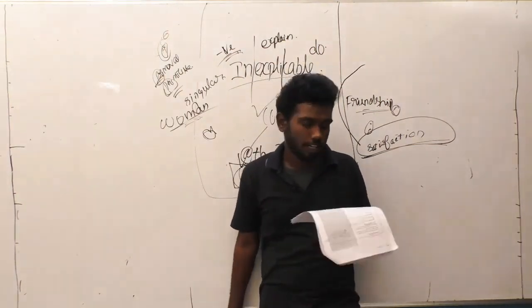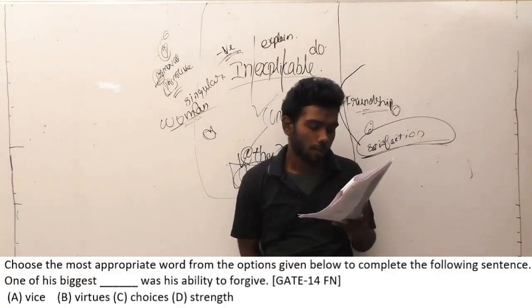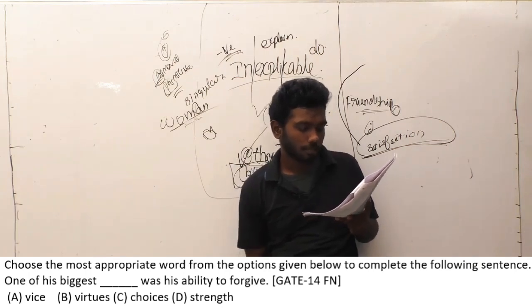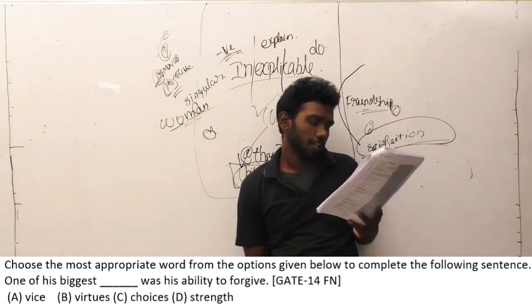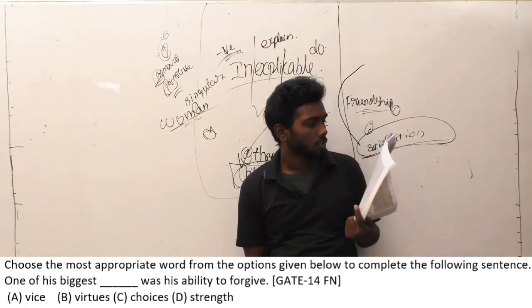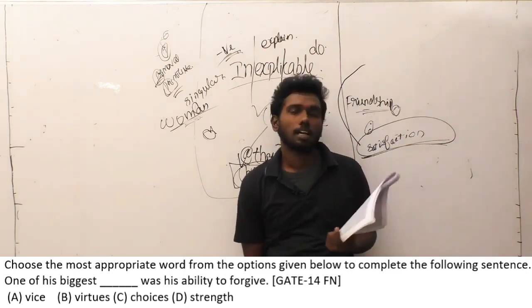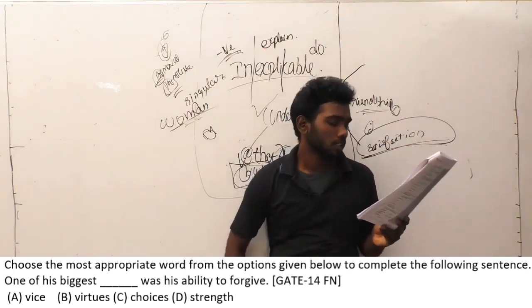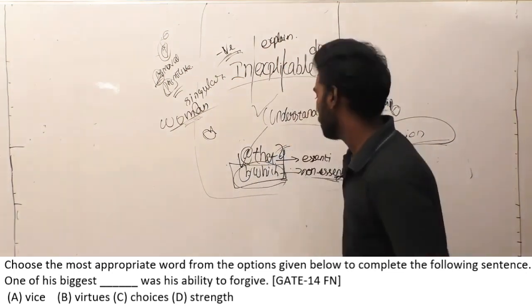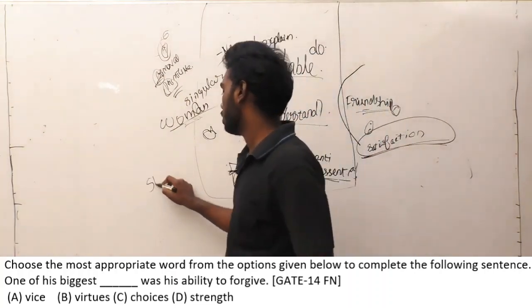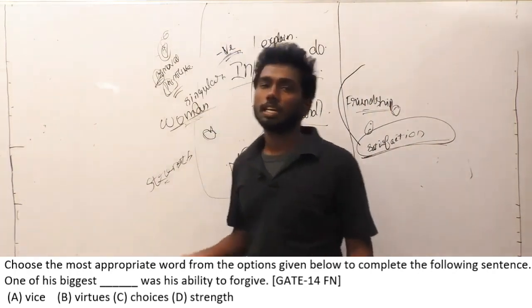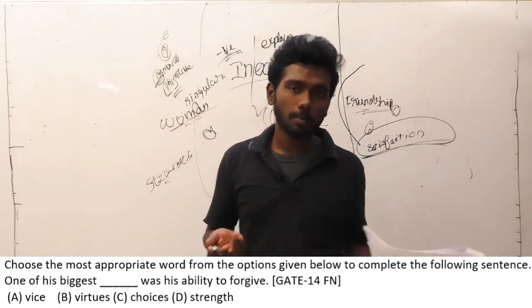Let us move on to the 29th question. Choose the most appropriate word from the given options. One of the biggest dash was his ability to forgive. Option A wise, option B virtues, option C choices, option D strength. When you look at option D, strength, one of the biggest strength was his ability to forgive. Let us know the correct meaning of strength here first. Strength means physical ability.